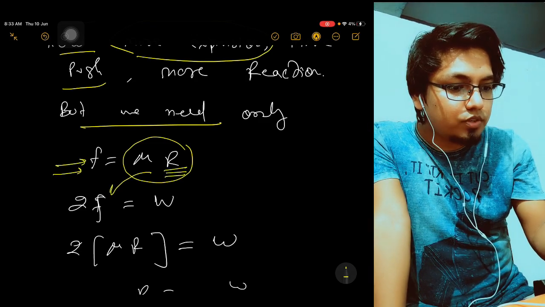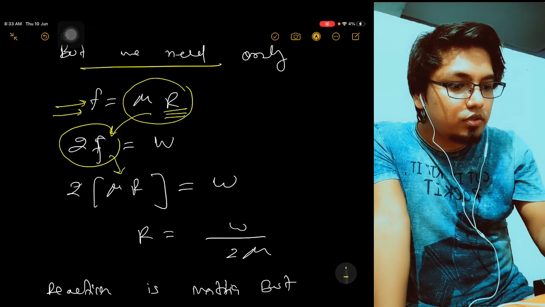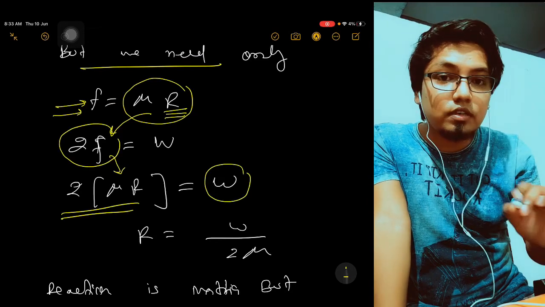So this value you substitute here. This 2F, F value you substitute here, mu R. So this entire thing will balance your weight, right?